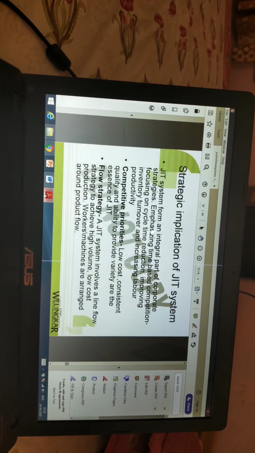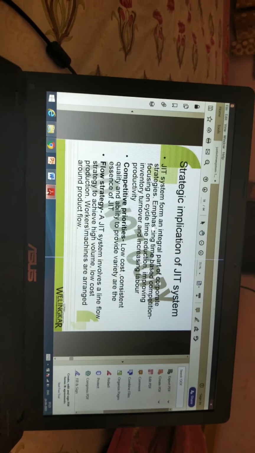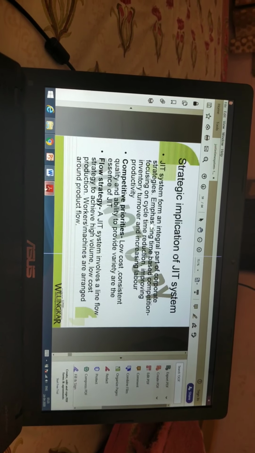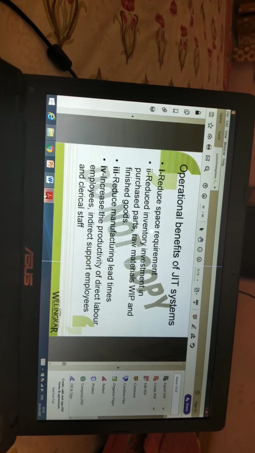Flow strategy. A JIT system involves line flow strategy to achieve high volume, low cost production. Workers and machines are engaged around the product flow.